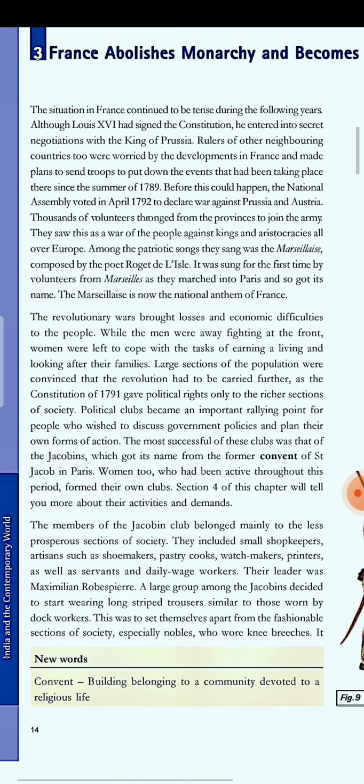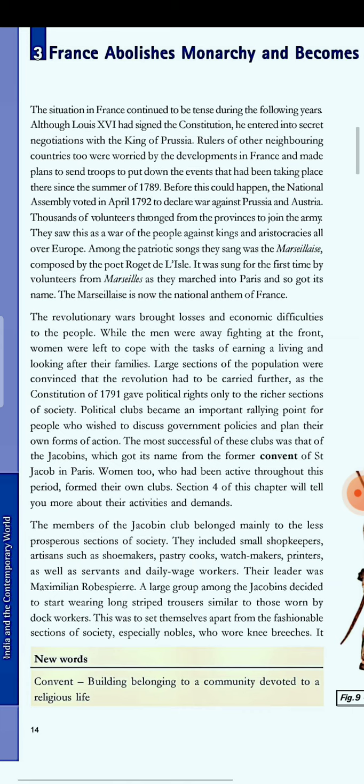Why? Because before this plan of those kings could succeed, the National Assembly declared war against Prussia and Austria.